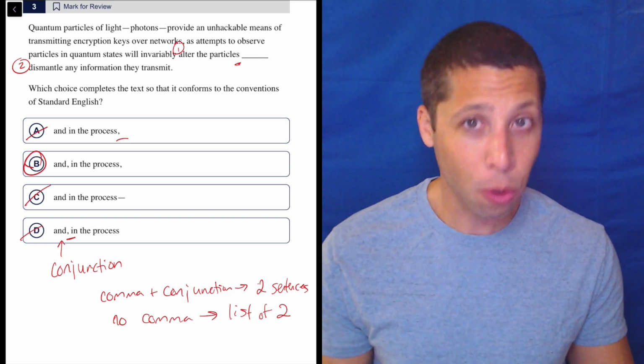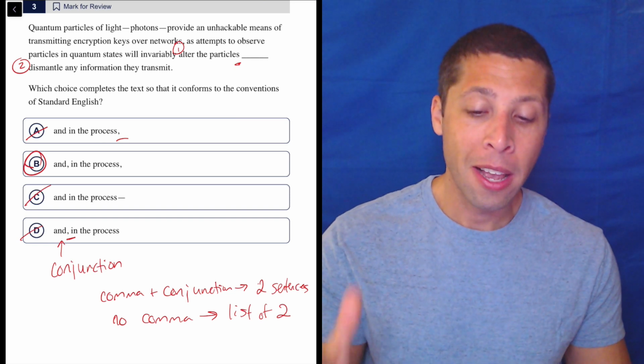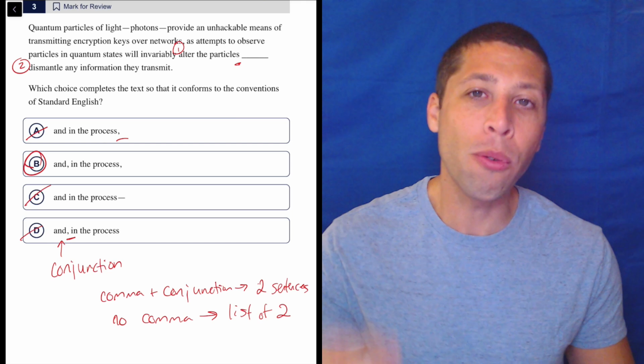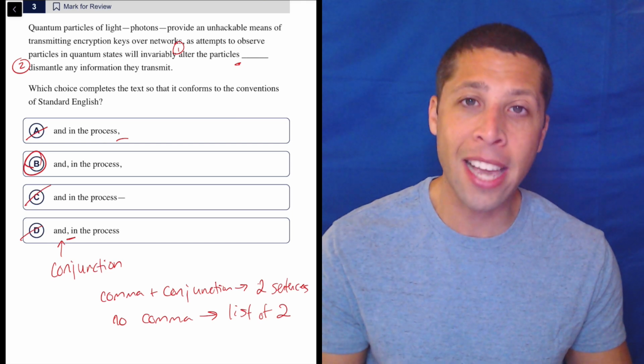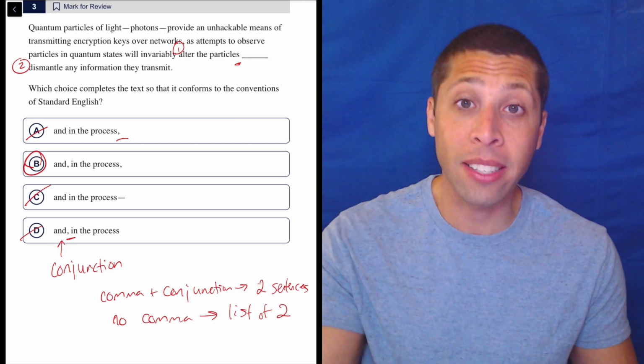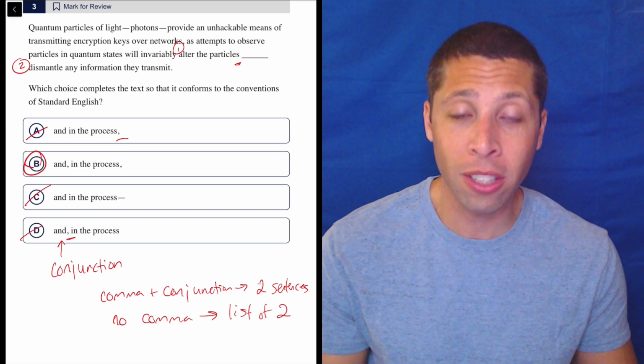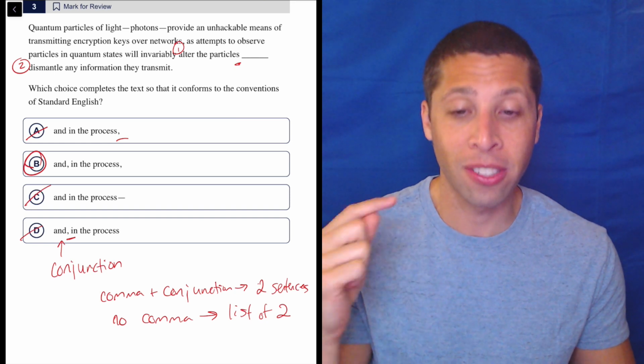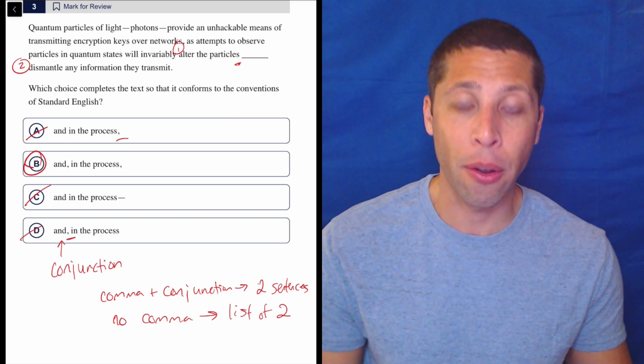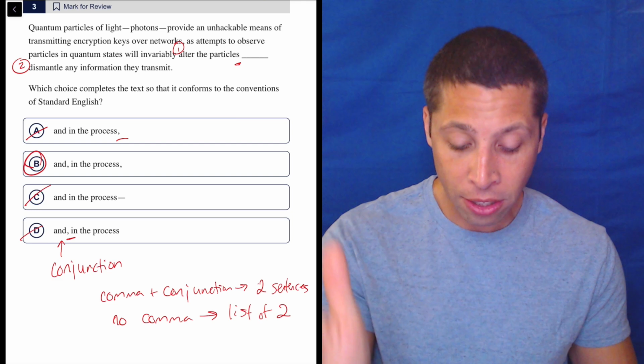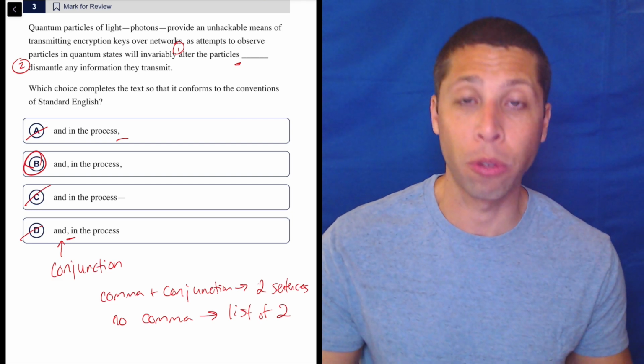So again, this is a tough question. A lot of people get it wrong. But I don't think it's that hard if we know the rules. We should be able to look at that and in the choices and instantly predict that this rule is about the conjunctions. When do we put a comma with conjunctions? That really kind of sets the tone for the entire thing and keeps me on track to eventually get to choice B after I've sorted through the other choices.